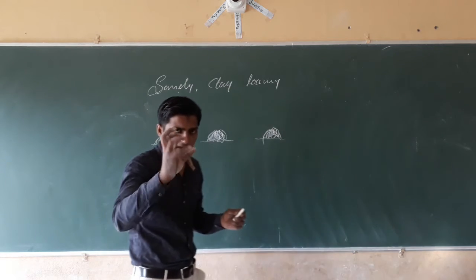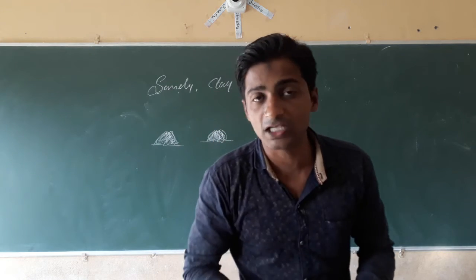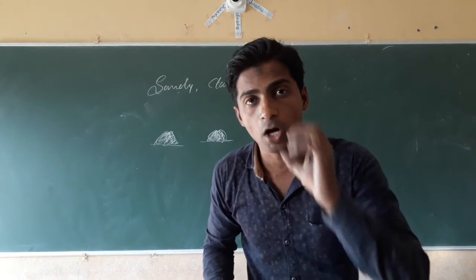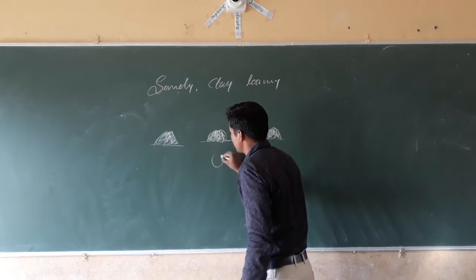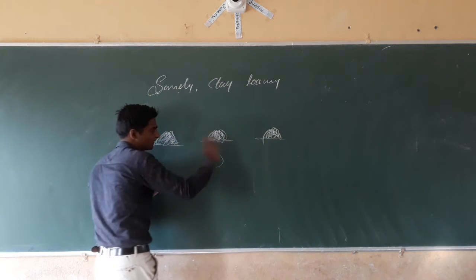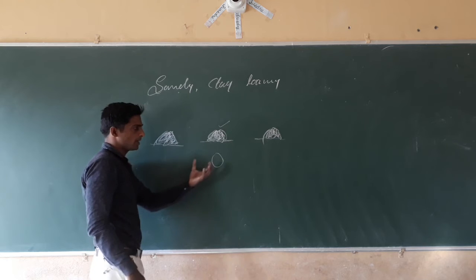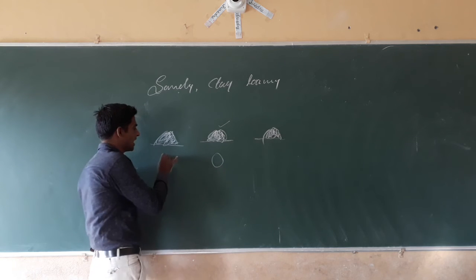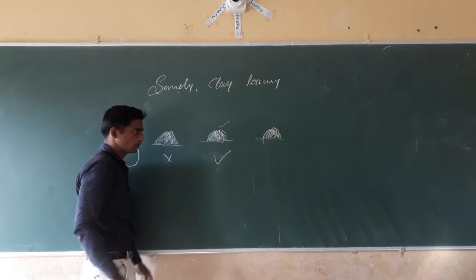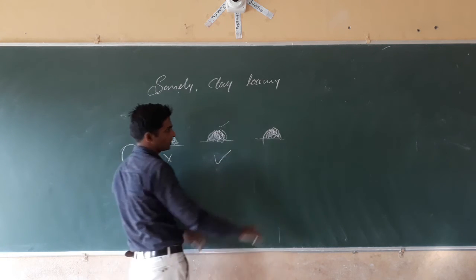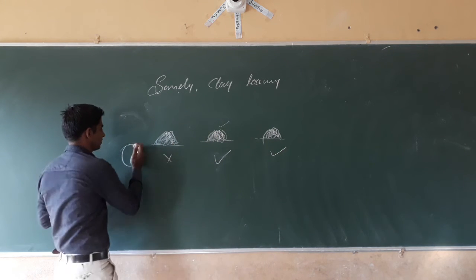Is it possible to make a ball model with the sandy soil, clay soil and loamy soil? In which soil will you be able to make the ball? See, we will make the ball shape. Try to make the ball shape with all these soils. In loamy soil, it is the best. You will make a ball. You are unable to make the ball with the sandy soil. In case of loamy soil also you can make it.